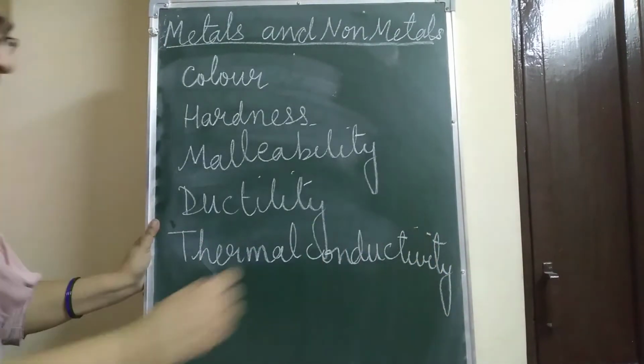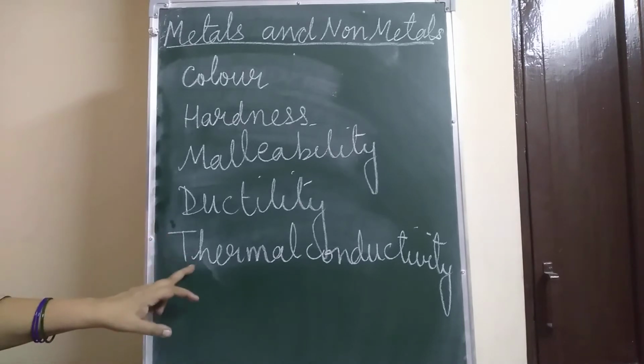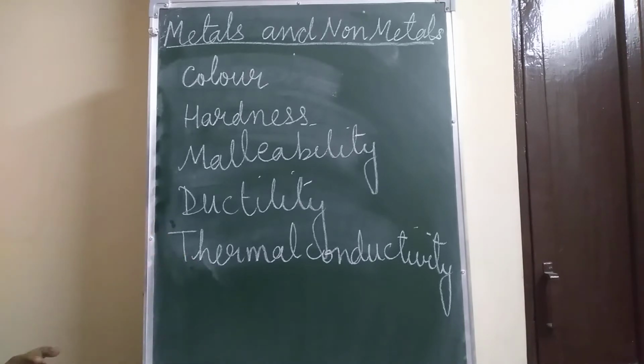Next is thermal conductivity. Metals are good conductors of heat and non-metals are generally poor conductors of heat. For electrical conductivity, metals are good conductors of electricity, and non-metals are generally poor conductors of electricity.